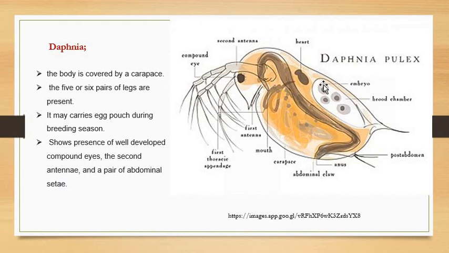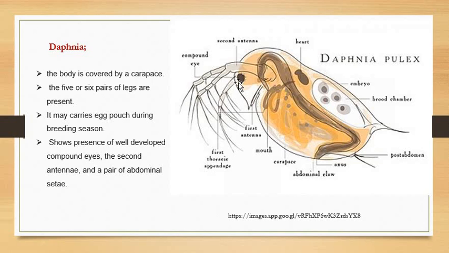So brood pouches are present on the back of the Daphnia during the breeding season, and this is also one of the characteristic features. They show the presence of a well-developed compound eye. So here is the compound eye. Everybody is aware of the function of a compound eye: it is the sight organ of vision.